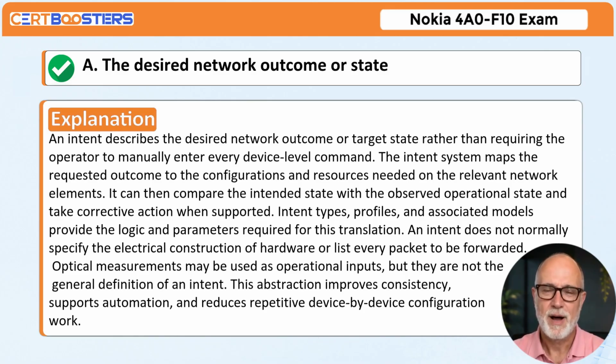Explanation. An intent describes the desired network outcome or target state rather than requiring the operator to manually enter every device-level command. The intent system maps the requested outcome to the configurations and resources needed on the relevant network elements. It can then compare the intended state with the observed operational state and take corrective action when supported. Intent types, profiles, and associated models provide the logic and parameters required for this translation.